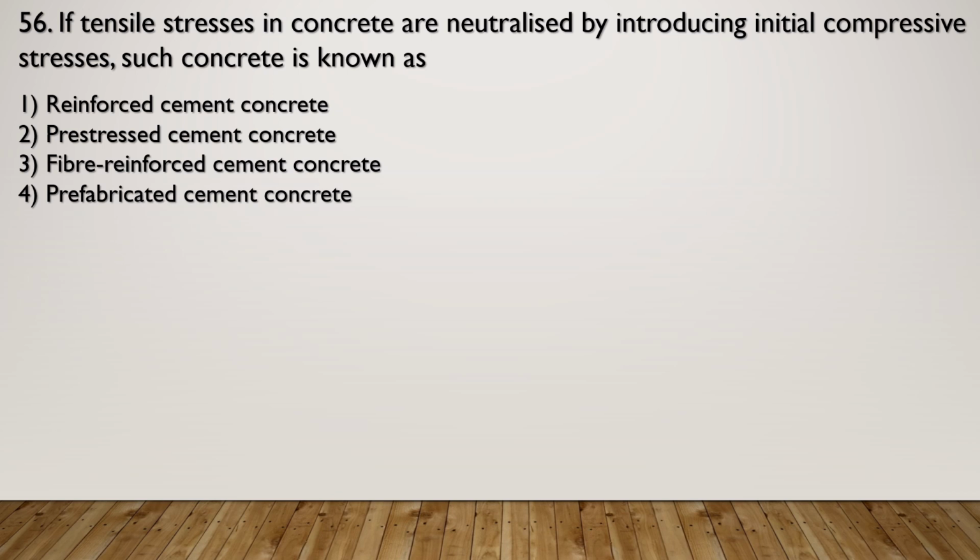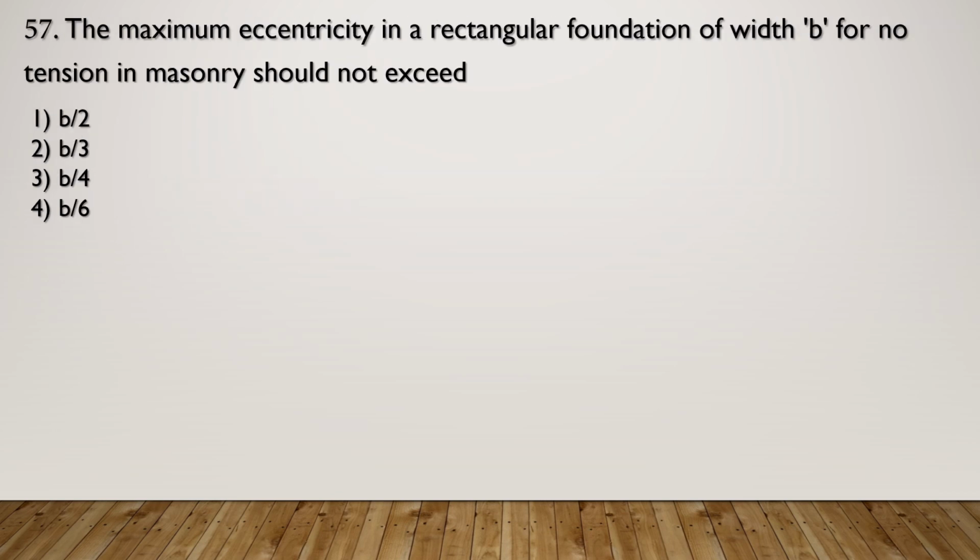This initially induced compression in concrete takes care of tension due to external loading. Such concrete is called as prestressed cement concrete. So the correct option for this question is option 2, prestressed cement concrete.